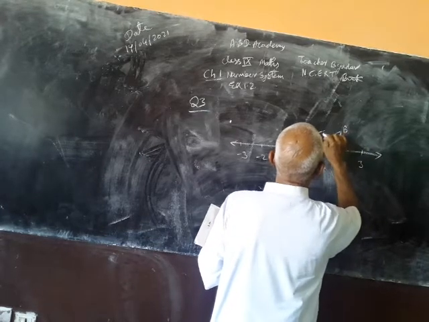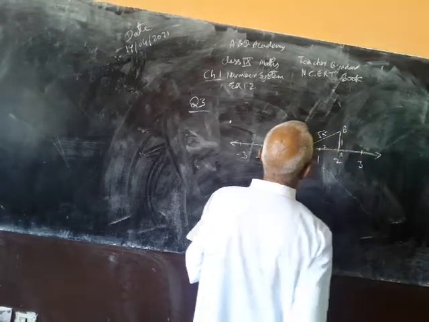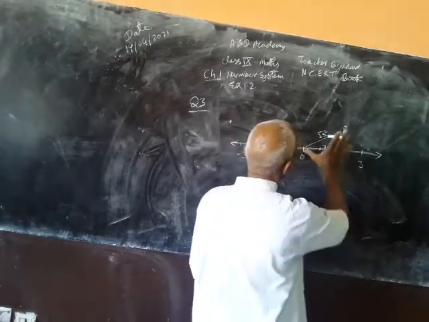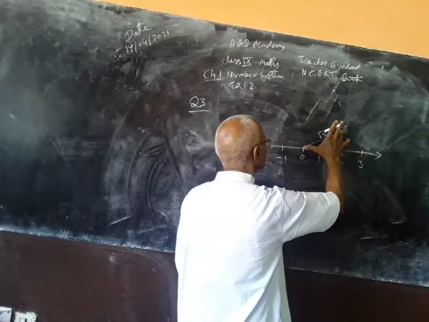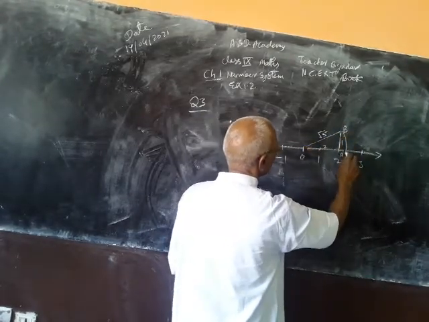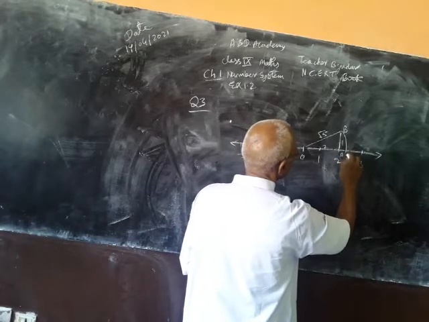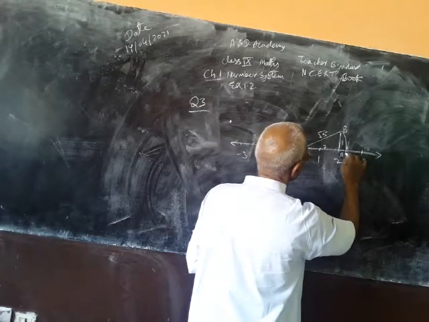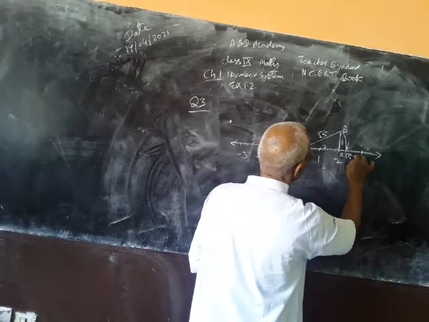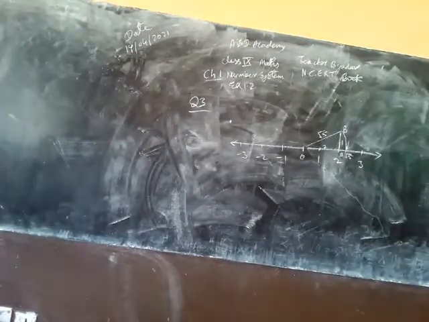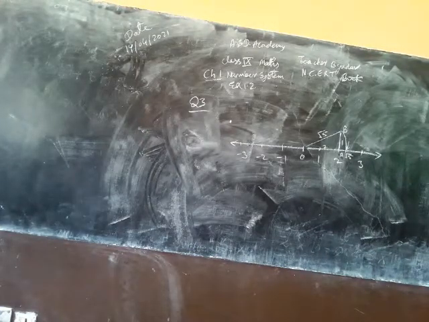So OB will be of length root 5. By taking a suitable compass, drawing this way, this is the point where root 5 comes on the number line. Okay, this is question number 3.